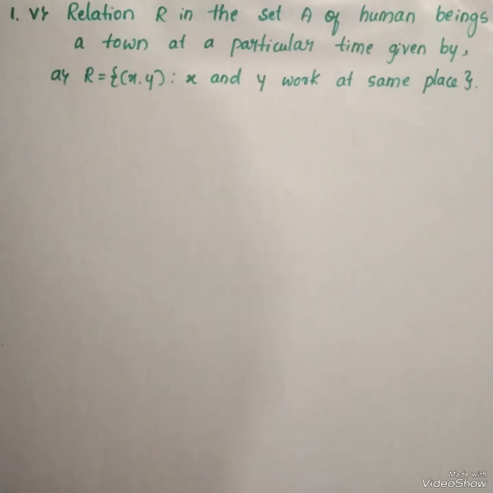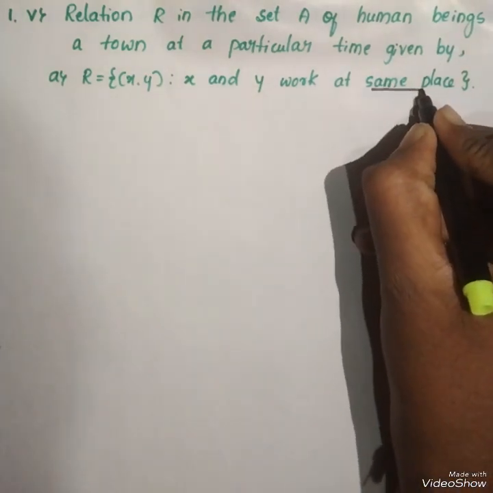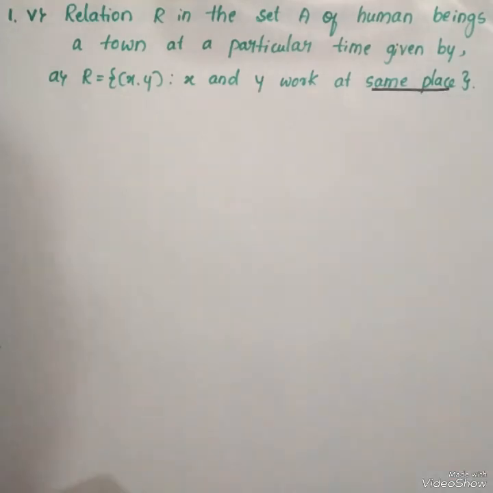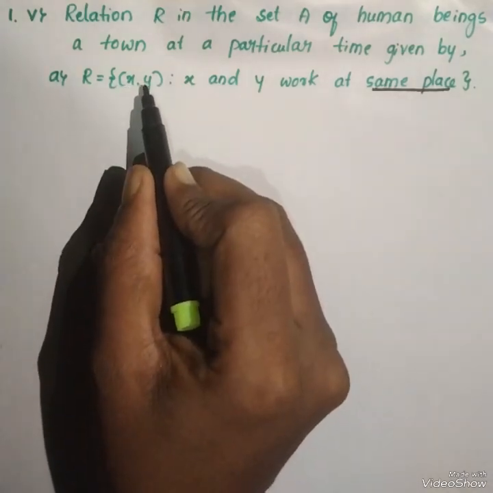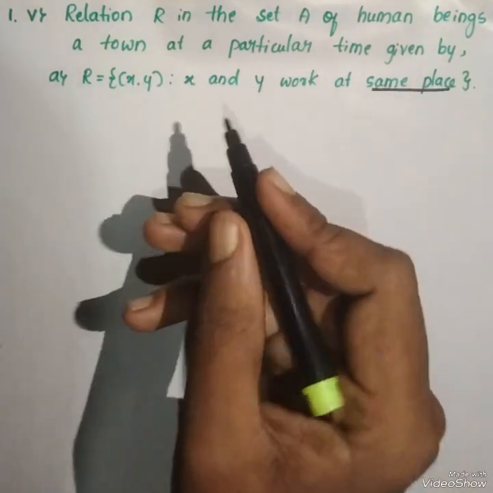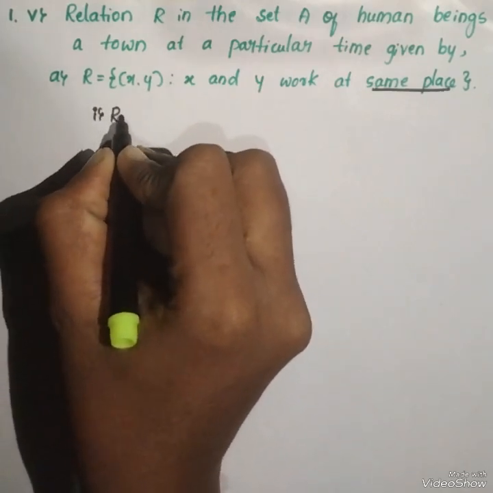The relation R is defined in a set A of human beings in a town at a particular time, given by R = {(x, y) : x and y work at the same place}. Here in this question we have to concentrate on the place. x and y are two persons who work at the same place. Now we check for the reflexive condition.